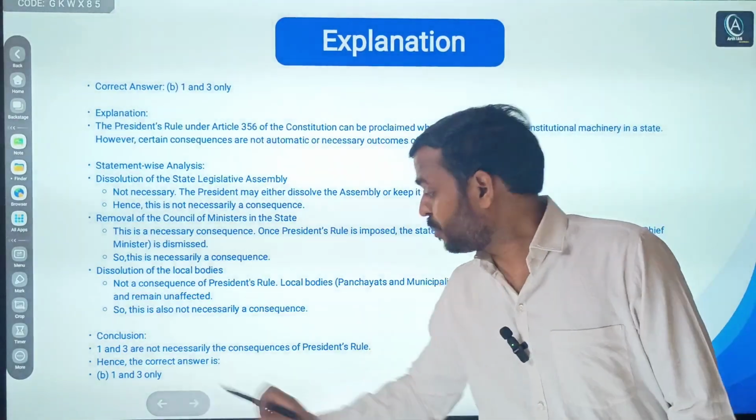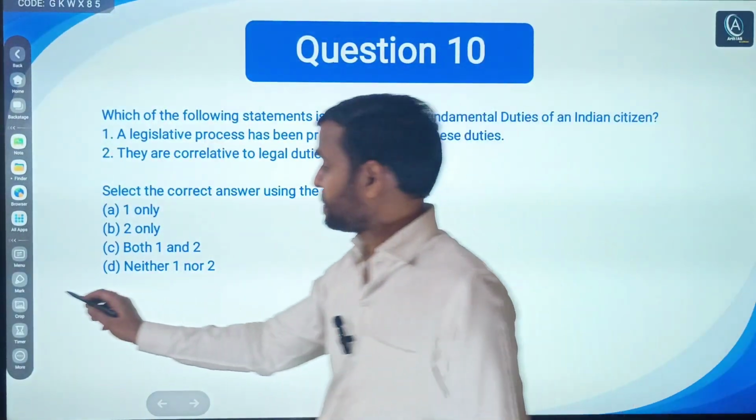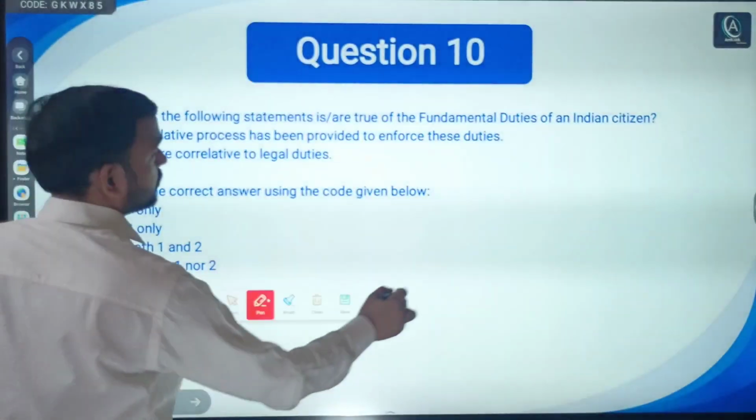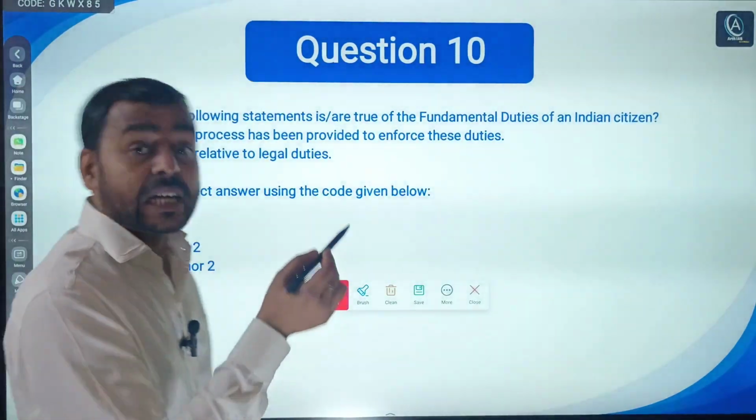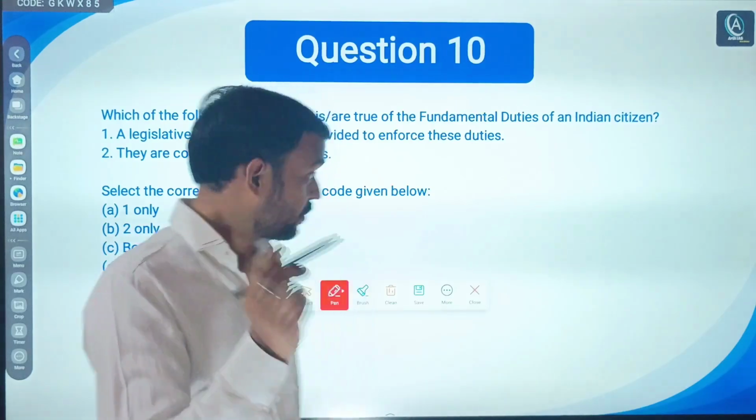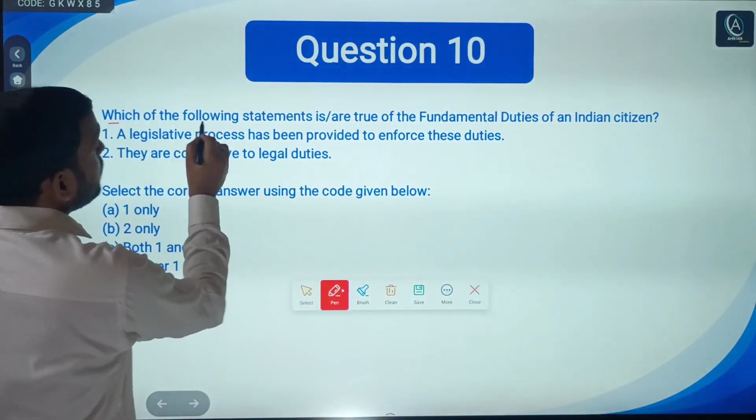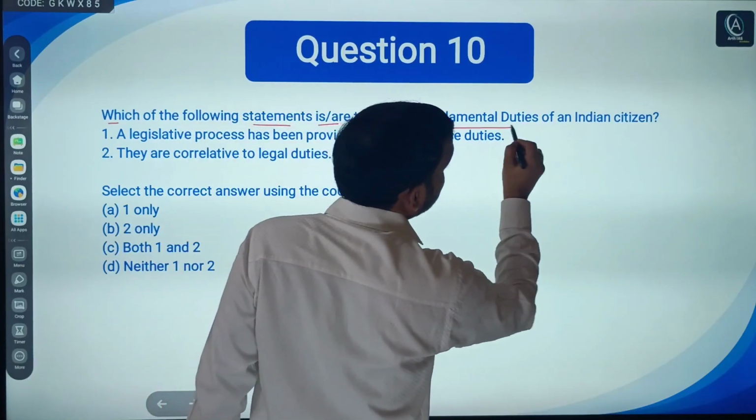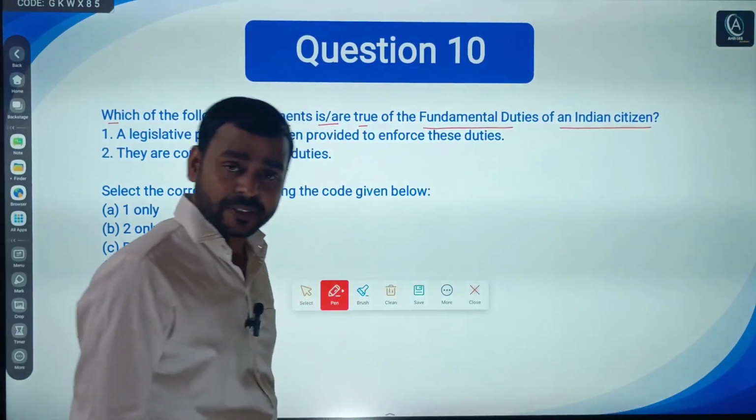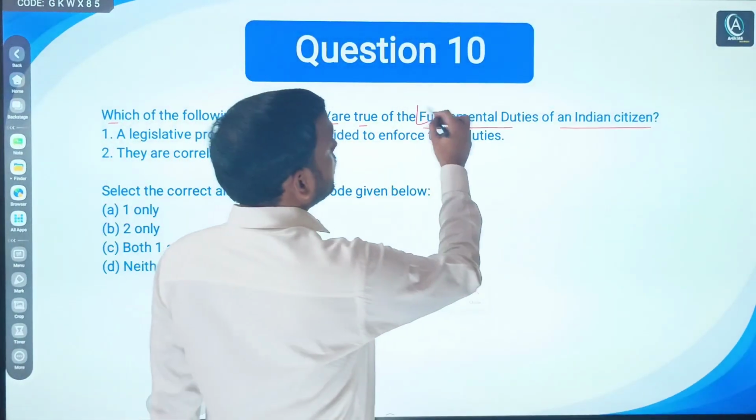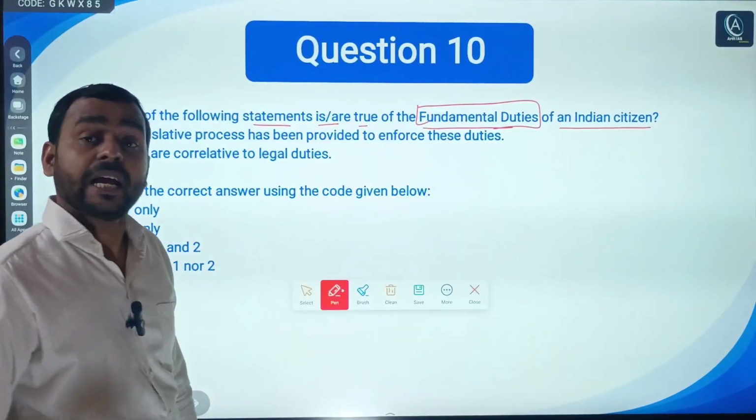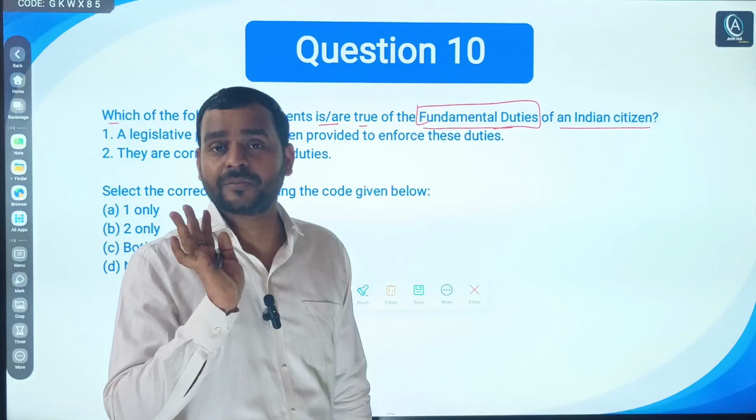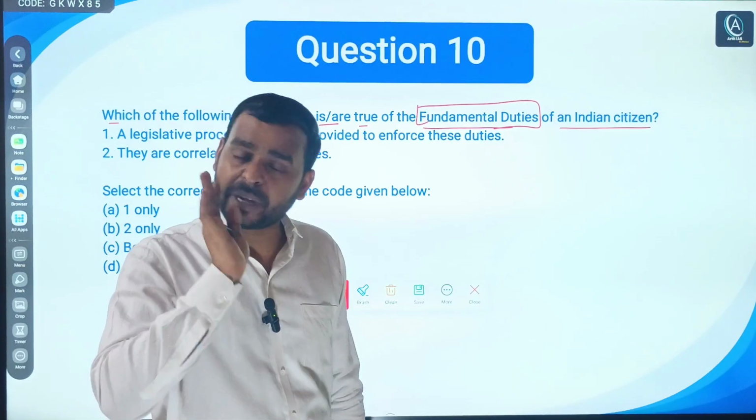Right, now we will move towards the 10th question. Again, this is a conceptual question, not a factual question. Why? Just read, then you will understand. Which of the following statements is or are true of the fundamental duties of an Indian citizen? So this question is about fundamental duties. And again, I would suggest that you should remember all the 11 fundamental duties by heart.